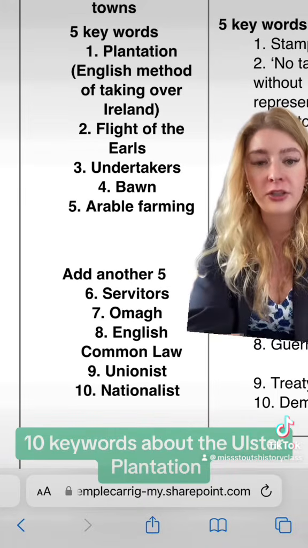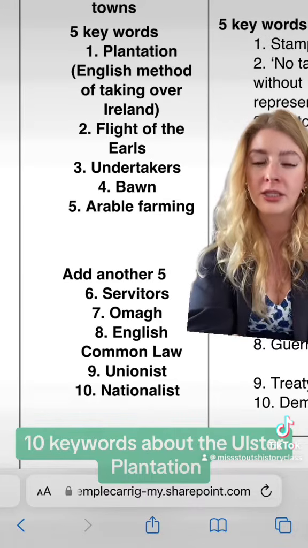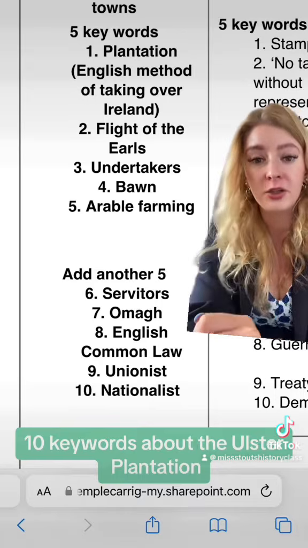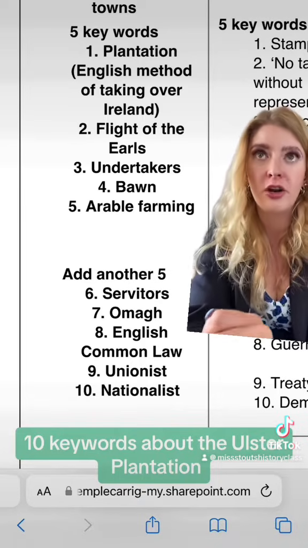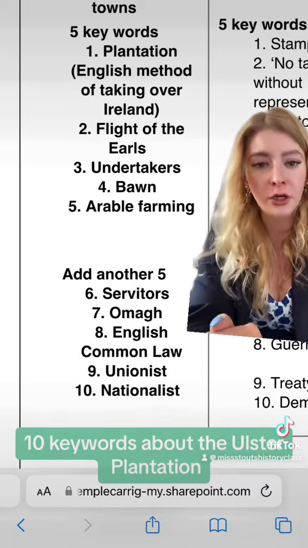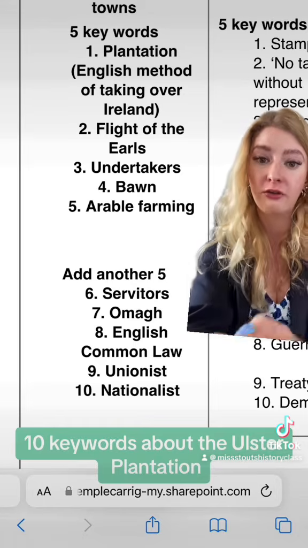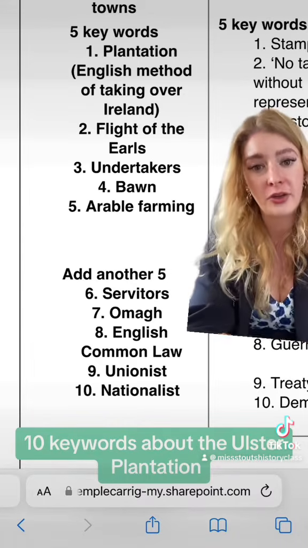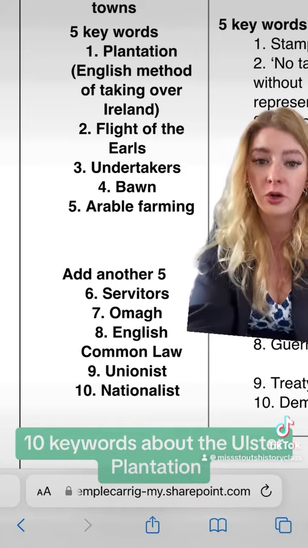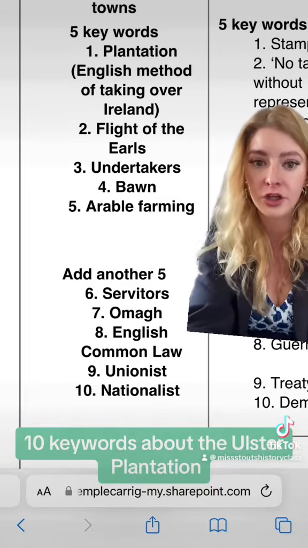The Flight of the Earls. Right, there was a conflict in Ireland called the 9 Years' War. It was a last-ditch effort by Ulster chiefs like the O'Neills and the O'Donnells to stop the spread of English culture in Ireland. They did not win the war, so at the end of the conflict they ran away to Europe, and that was called the Flight of the Earls. And then after that, King James I confiscated their lands and gave it to the loyal settlers from Scotland and England and some loyal Irish.